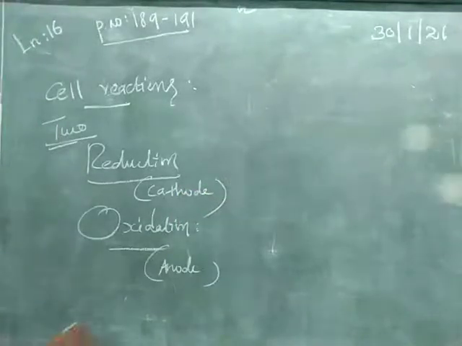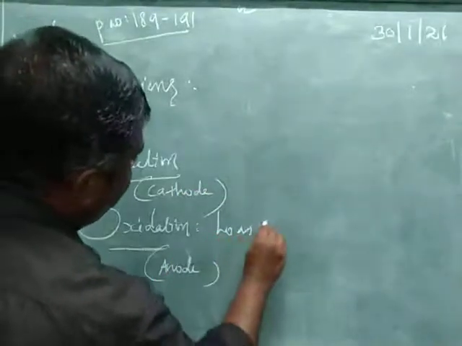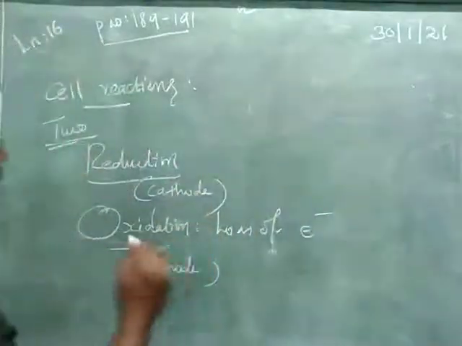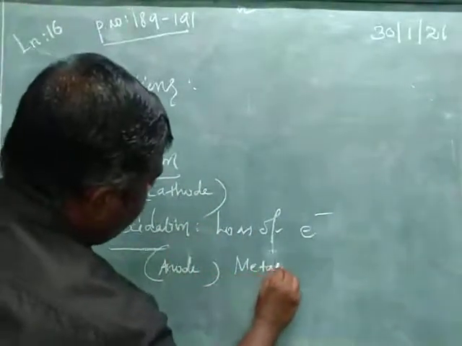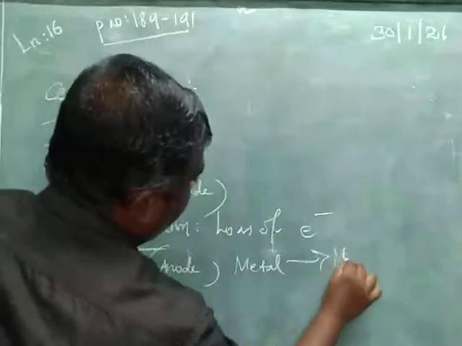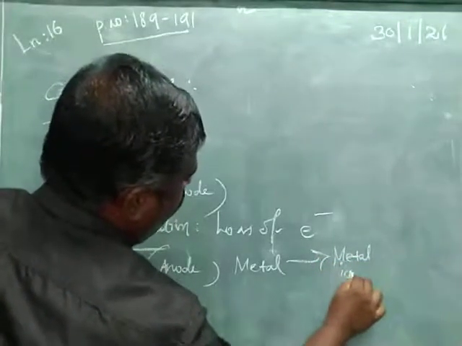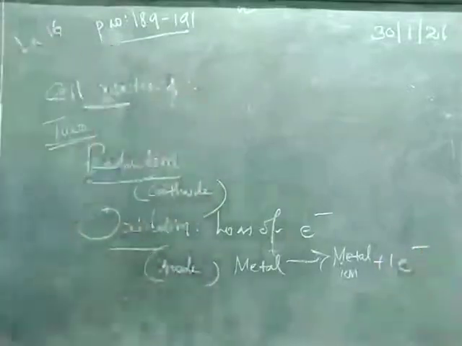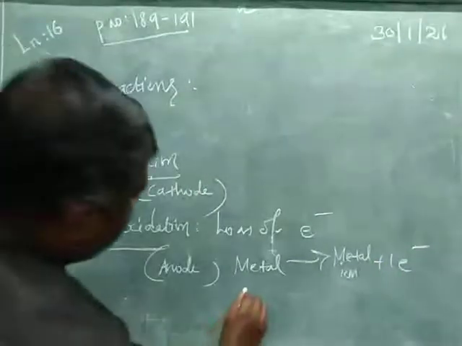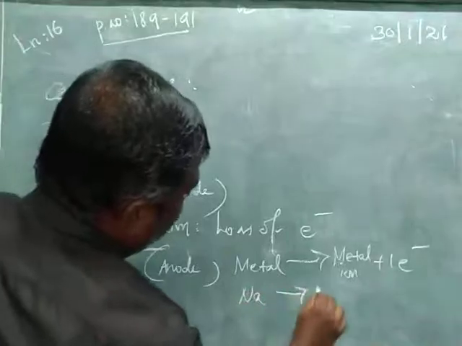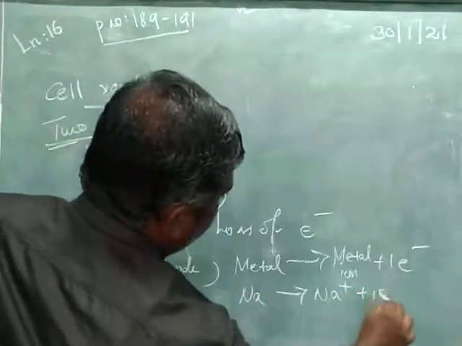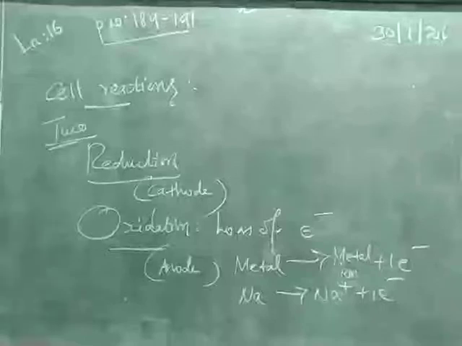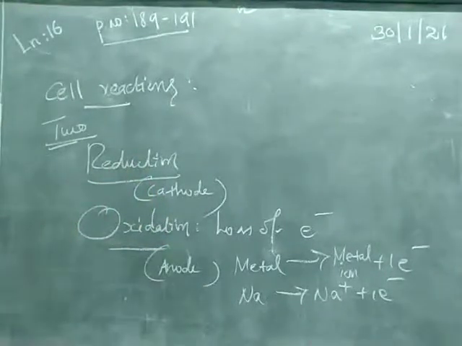Oxidation means loss of electron. For example, metal M gives M plus plus one electron, e minus. For example, sodium loses one electron to form Na plus. Reduction will happen only at the cathode, that means gain of electrons. Reduction takes place at the cathode.